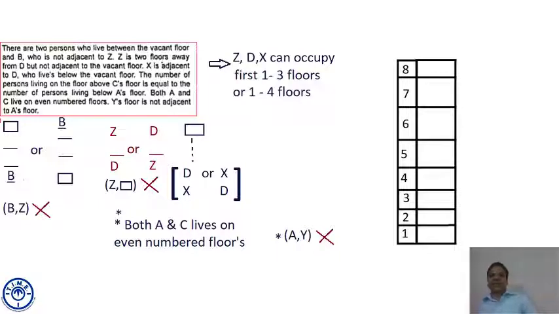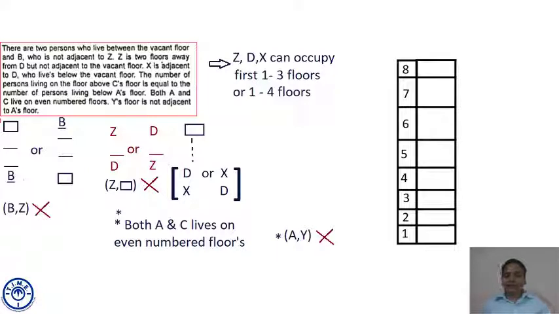ZDX can occupy the first 3 floors or first 4 floors. Its simple logic is somewhere B and Z cannot be together, and between D and Z there is only one floor, and the vacant floor is above D's floor.